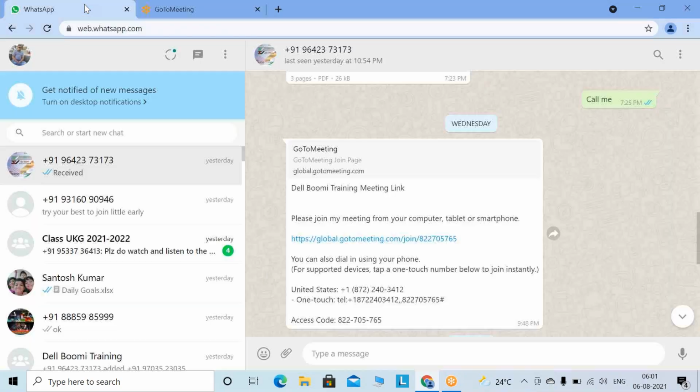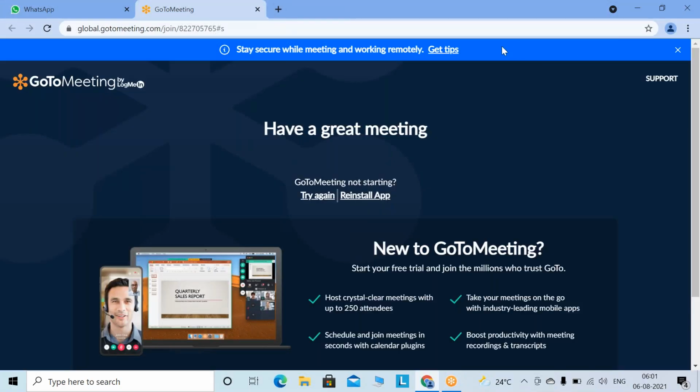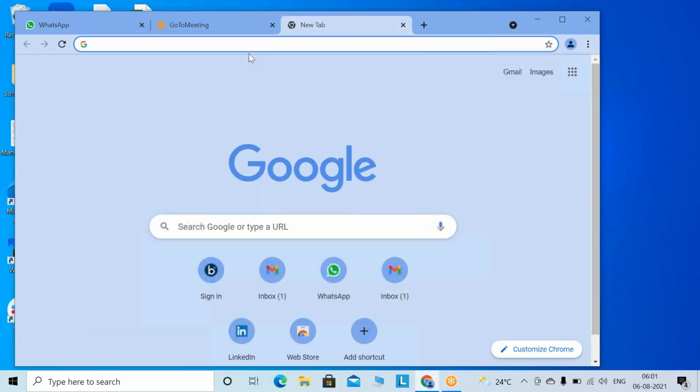Let me share my screen, okay? What you need to do, I'll tell you. The same thing you have to do, okay? See, so you open the Boomi platform, right?